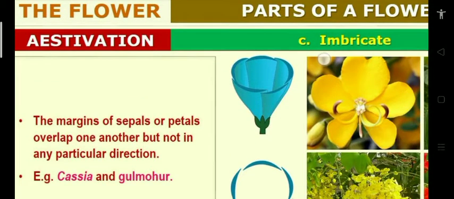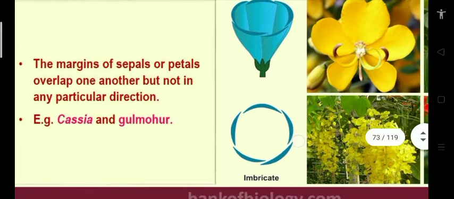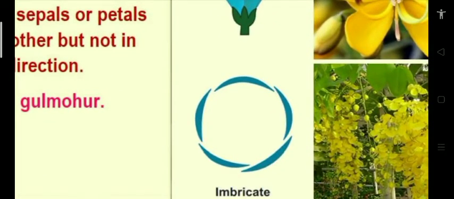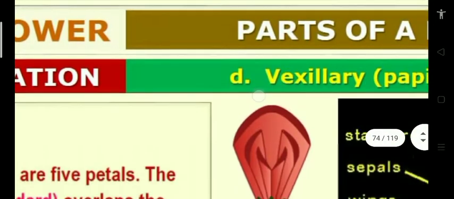Next aestivation, imbricate. Imbricate aestivation means arrangement of sepals or petals overlap with one another, but not in a particular direction. No direction. Cassia, Gulmohar. For example, you see in the diagram, 5 sepals are there. One sepal has both ends inside, one below has both ends outside, and the remaining sepals have one end inside and one end outside. So alternate like that, not in a particular direction. Example, Cassia and Gulmohar.